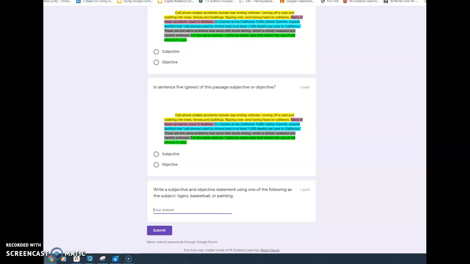I'm going to write a subjective sentence about bears, and that's my opinion. Bears are scary. Now I'm going to write an objective sentence that is just facts. Bears have claws. So those are my two sentences. The first one is subjective, it's my opinion. The second one is objective, it can be proven with facts.